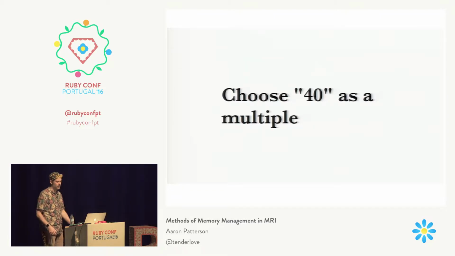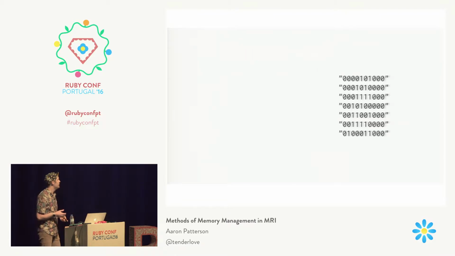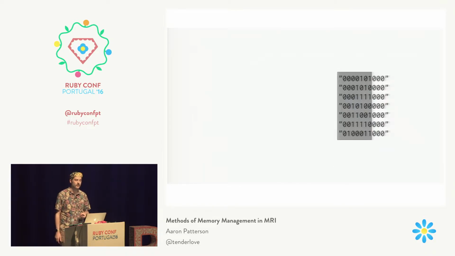Now, remember that we have a contiguous slab of memory, and it starts at a multiple of 40. So if we print this out, we say let's start at 40, and we'll increment it and see what that number is in binary. This is hard to read here, but imagine that we're moving forward through the slab 40 bytes at a time. If we look at the binary representation of those numbers, you'll see that it looks like this. And you may notice that there's a pattern here where those numbers in binary always end with 3 zeros. Okay? They always end with 3 zeros.